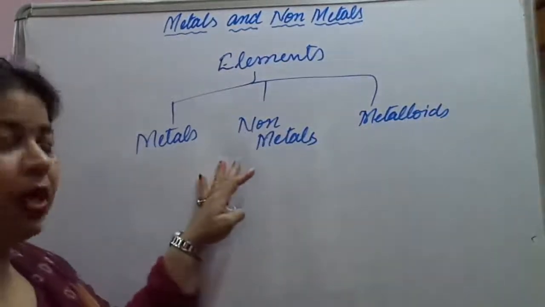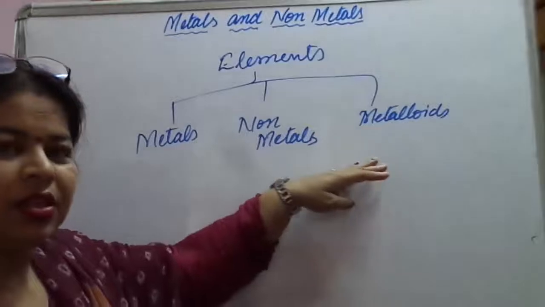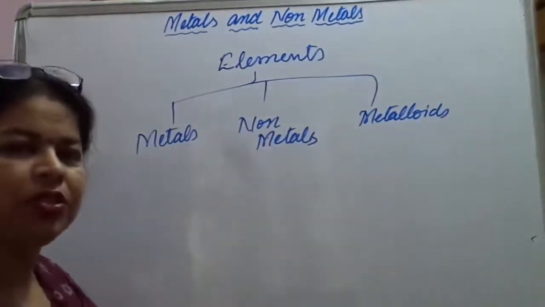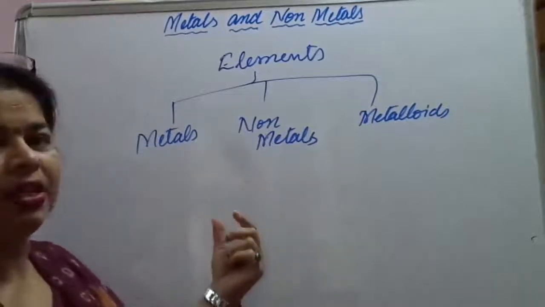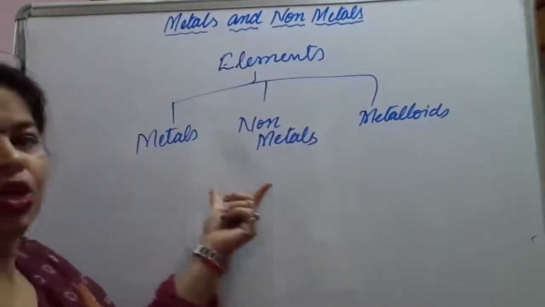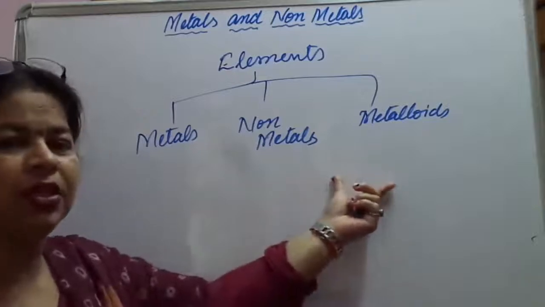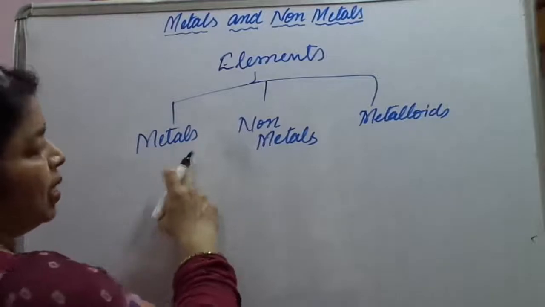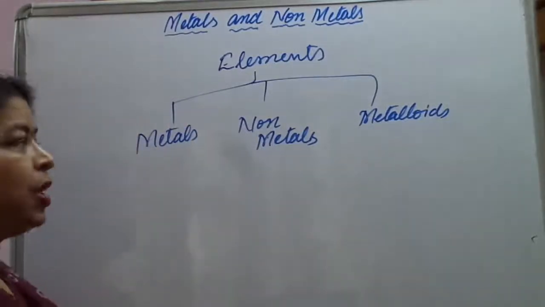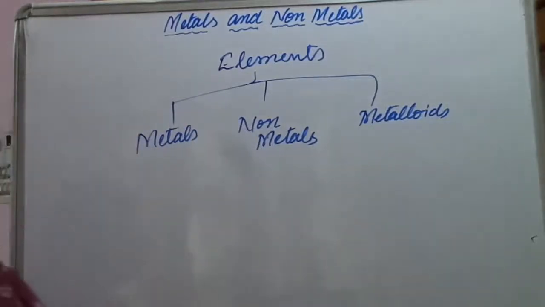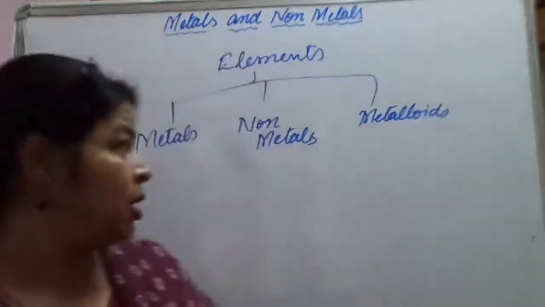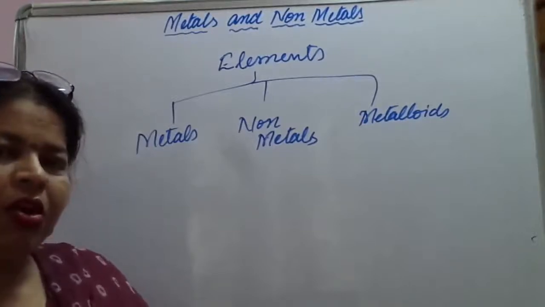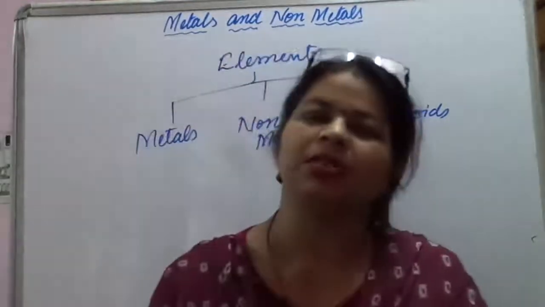So how do we keep them in these 3 categories? On some basis, on some particular characteristic features, we classify them in 3 categories. And what are the categories? Metals, non-metals, and metalloids. Now, in today's chapter, we are going to discuss metals and non-metals. Before going to the different characteristic properties of metals and non-metals, let us visualize some examples.